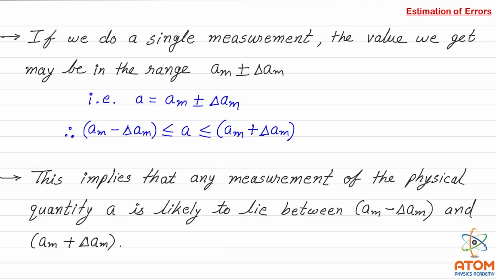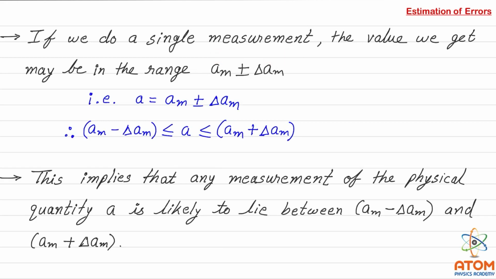If we do a single measurement, the value we get may be in the range of AM plus or minus delta AM. Obviously, if we take any single observation, then the value we get will be in the range of AM plus or minus delta AM.